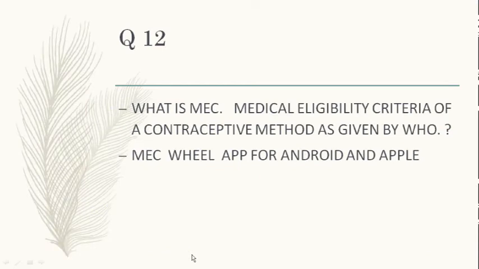So what is medical eligibility criteria? A contraceptive method guide was given by WHO. What does it say? You must have downloaded that wheel of the medical eligibility criteria. What is the importance of MEC? Anyone? If you have not downloaded it, please download this app, which is available on Android and Apple. It is available from 2015 onwards. It is the MEC wheel, and once you download that app and move that wheel, you can see the eligibility criteria.